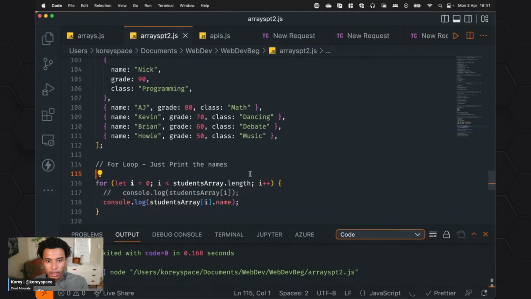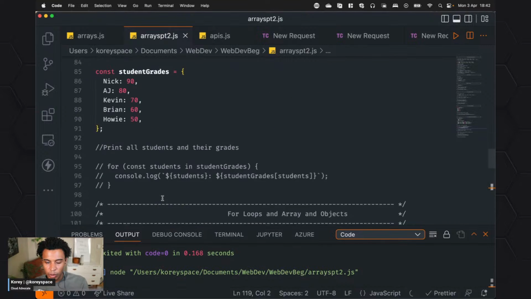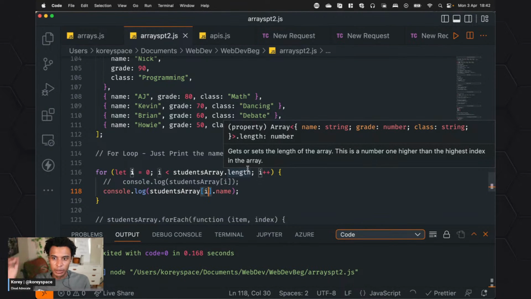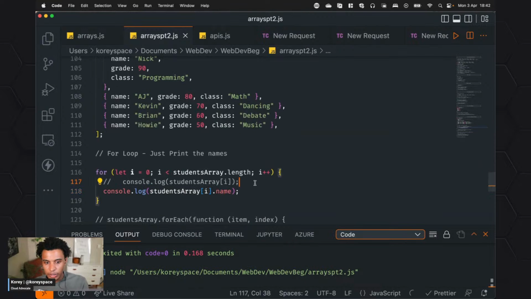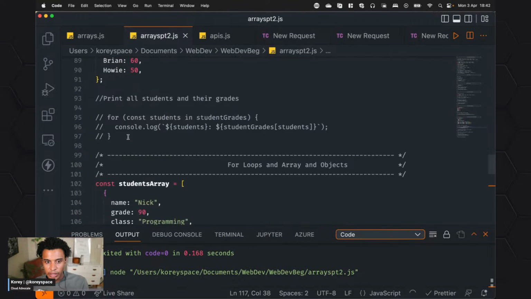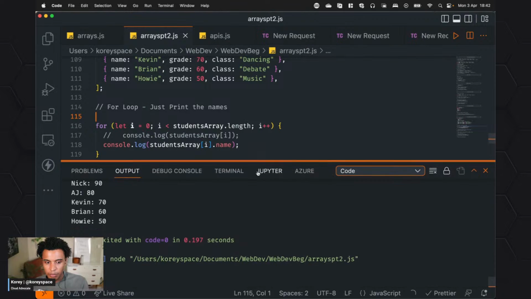So we have this for loop. Again, I'm going to do the for loop method first. We could do studentArray.length. And instead of just doing what we did in the array example, where we just had i, we also need to get that exact key. So we do the syntax where it's studentArray[i], and we're going to find the location by i and the name of that student. That's what we're interested in. I think that's good. So if I go ahead and print that out, I'll make this bigger again.